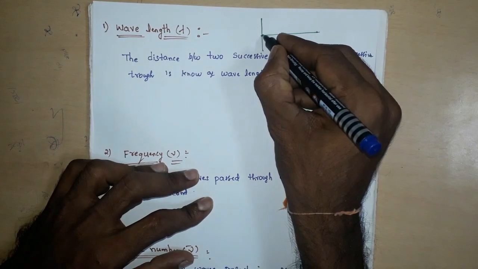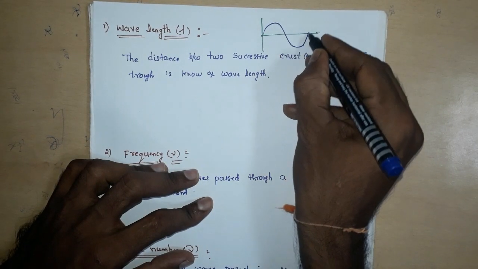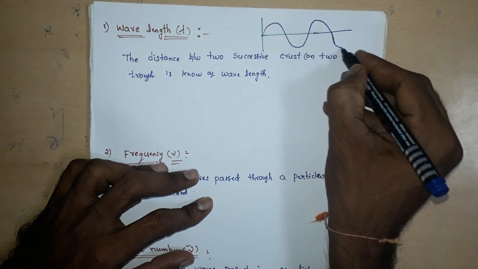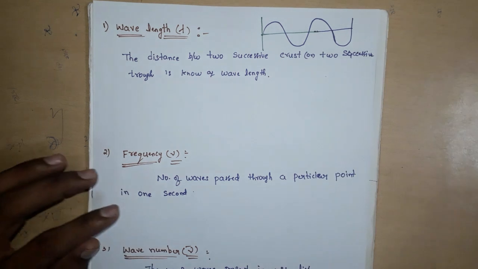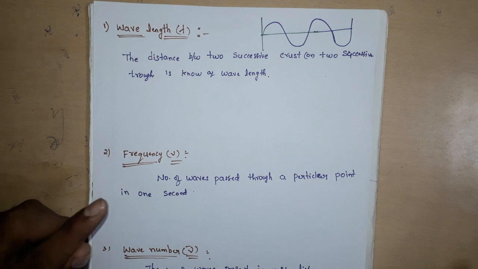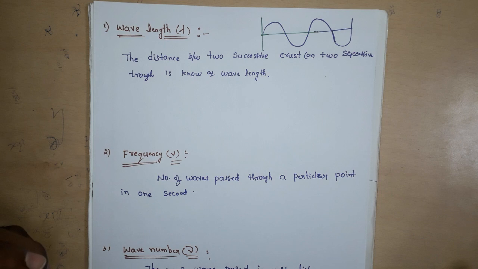For example, this is the wave. Wavelength is nothing but the distance between two successive crests or two successive troughs.